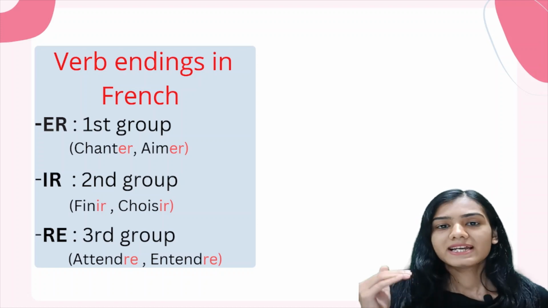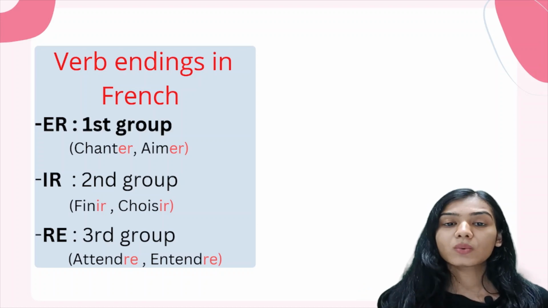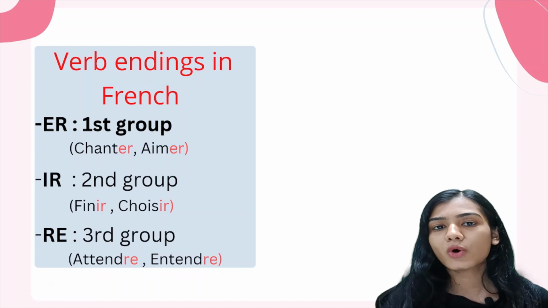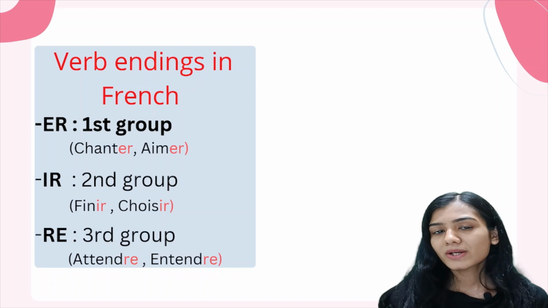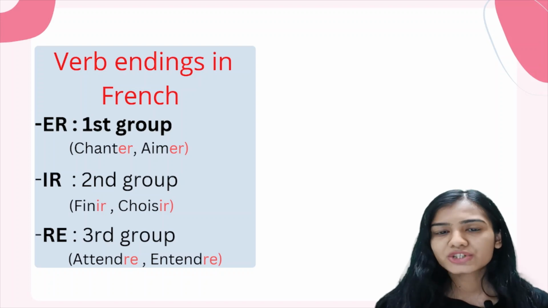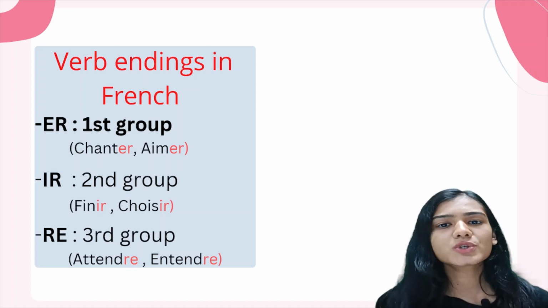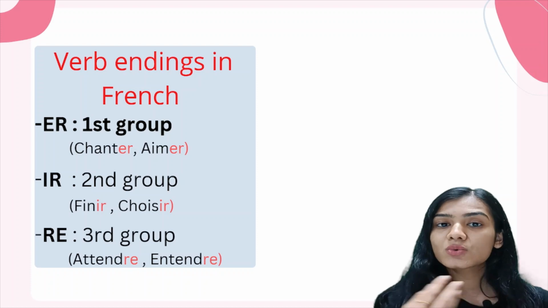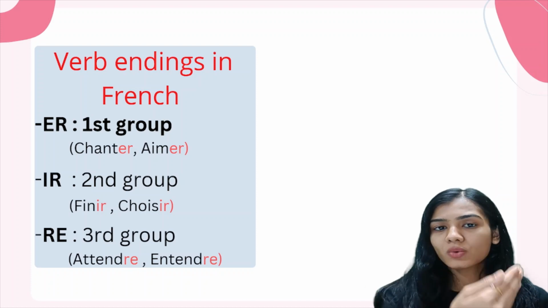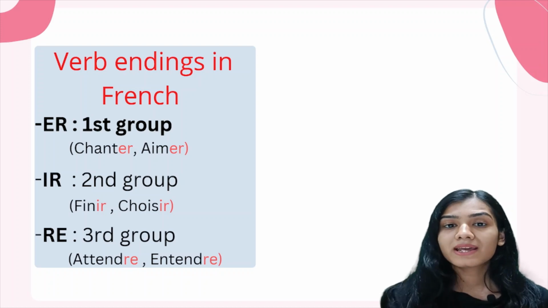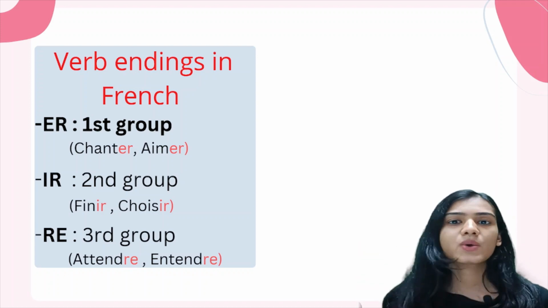In today's session, we are going to talk about only the first group of verbs, that is the ER ending verbs, and how we are going to conjugate them. So what is conjugation basically? When we talk about verbs in English, for example, let's take to play. This is the unconjugated verb. Then when I put it along with different subject pronouns, it's going to be I am playing, you are playing, he is playing, she is playing, we are playing.